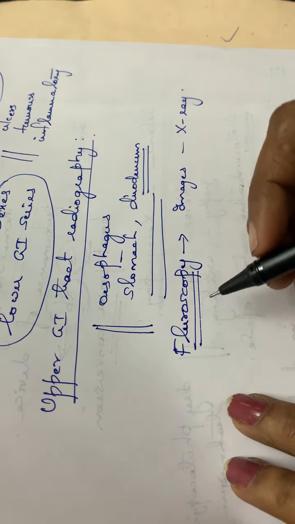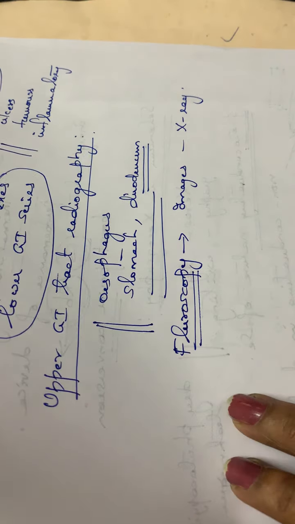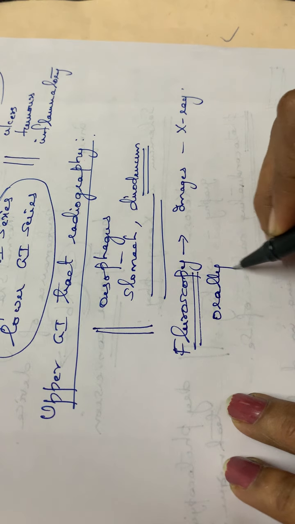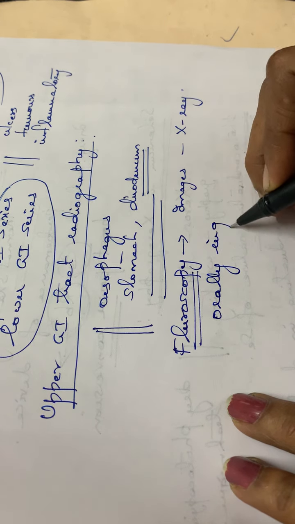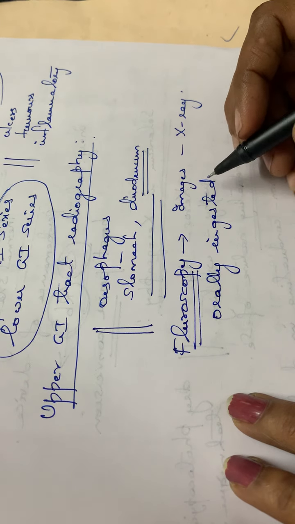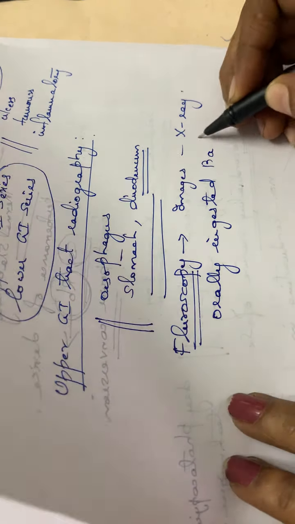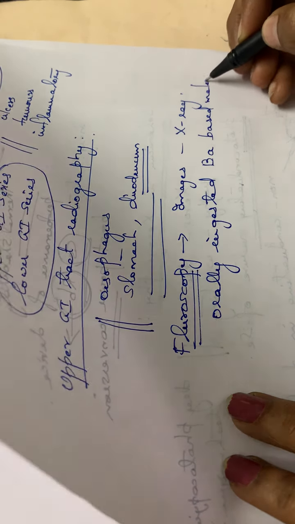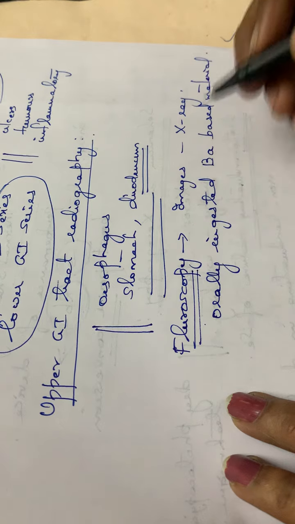Along with this fluoroscopy, some orally ingested barium based materials are also used. Orally means we have to consume it through our mouth. So an orally ingested barium based material is used along with this technique, fluoroscopy.